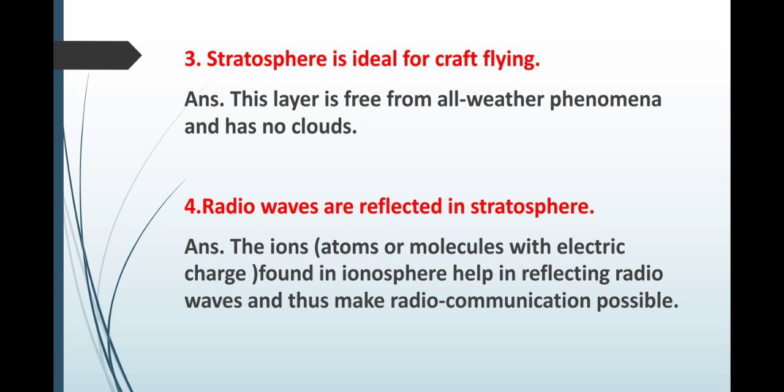This layer is free from all weather phenomena and has no clouds. Then radio waves are reflected in the ionosphere. The ions, atoms or molecules with electric charge found in the ionosphere help in reflecting radio waves and thus make radio communication possible. Remember, these ions get the electric charge because of the high temperature in that layer.